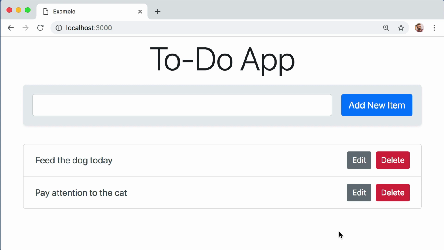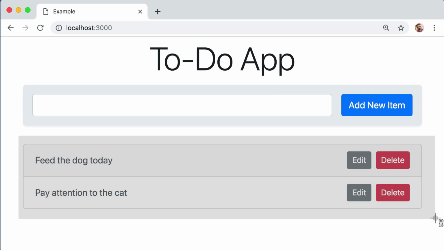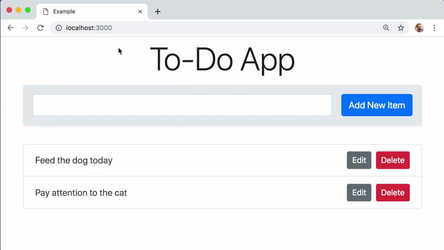Now, the whole point of this application is that our list of items is being permanently stored in a database. So even if I closed my web browser and then came back and revisited this app maybe a year or two from now, this data, these items, would still be here waiting for me. Or better yet, I could step away from my computer and maybe use my phone or a tablet, and my data would still be available to me.